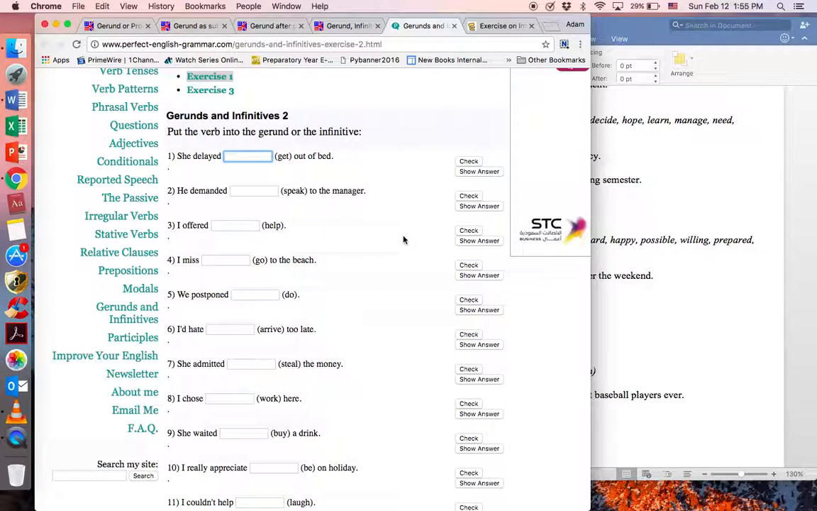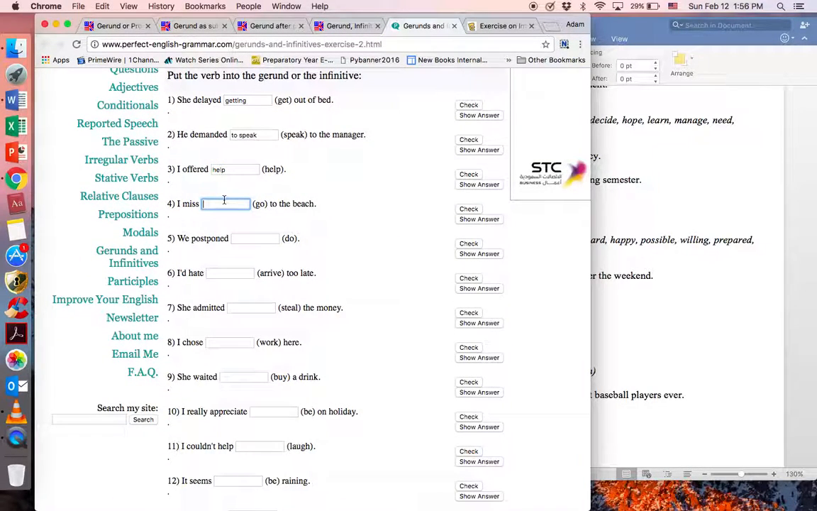What do we use, an infinitive or a gerund? She delayed getting out of bed, or she delayed to get? She delayed getting out of bed. It's a gerund clause for an object. He demanded to speak to the manager, or he demanded speaking to the manager? Well, it's to speak. I offered helping? Nope, I offered help. I miss going to the beach, or I miss to go to the beach? I miss going. We postponed doing. Well, doing what? It should be doing it. There's no object here, but we need doing it, a gerund clause.